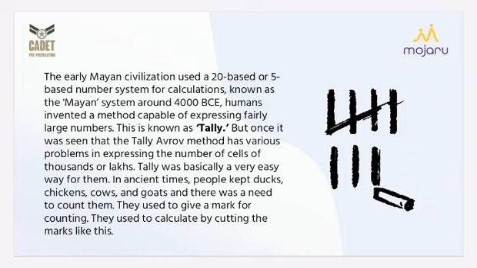The early Mayan civilization used a 20-based or 5-based number system for calculation, known as the Mayan system, around 4000 BCE. Humans invented a method capable of expressing fairly large numbers. This is known as tally.